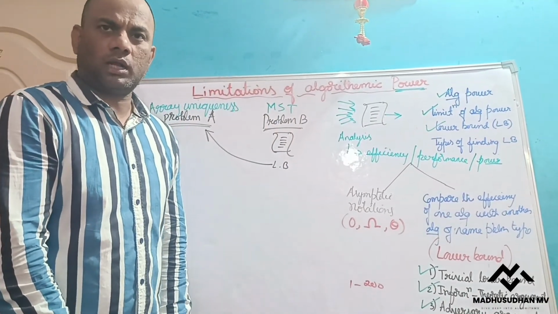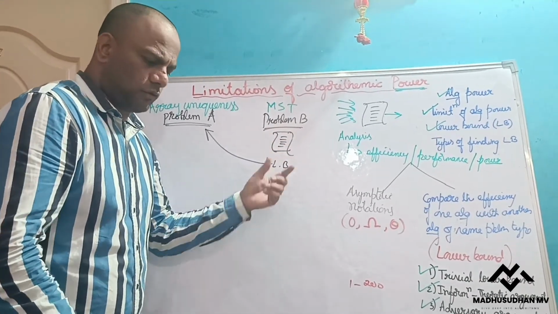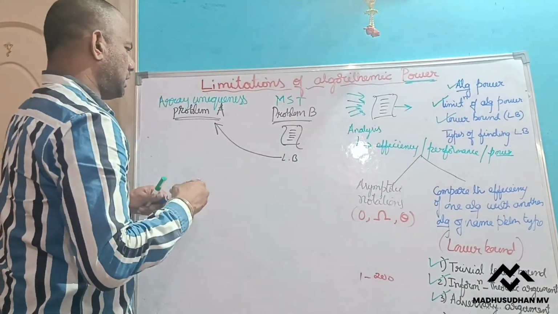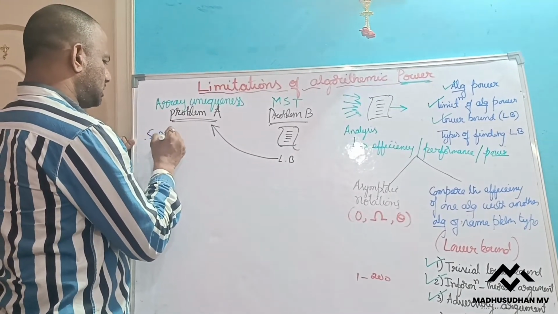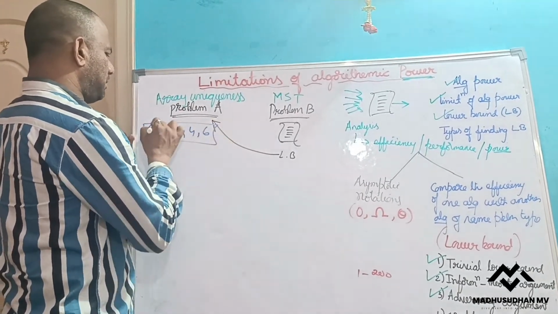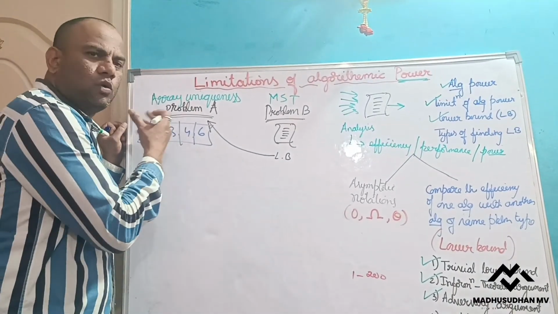I know that. Now what I will do, I will solve the problem and I will write the algorithm. So for how? Assume now the values given are 5, 7, 3, 4, 6. So these are the array elements given. I need to check whether all these elements are unique or not. I don't know.